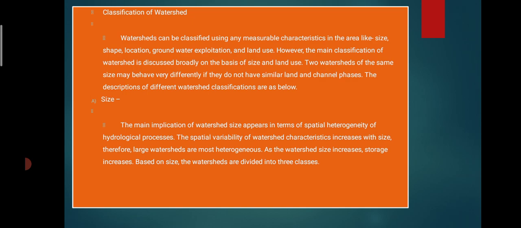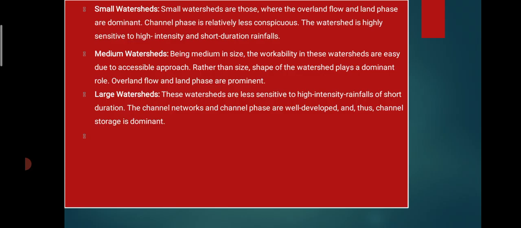Watersheds are divided into three classes: small watersheds, medium watersheds and large watersheds. Small watersheds are those where the overland flow and the land phase are dominant, and the channel phase is relatively less conspicuous. The watershed is highly sensitive to high intensity and short duration rainfalls.